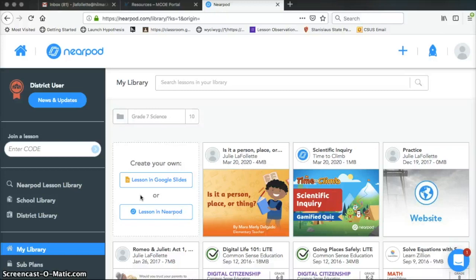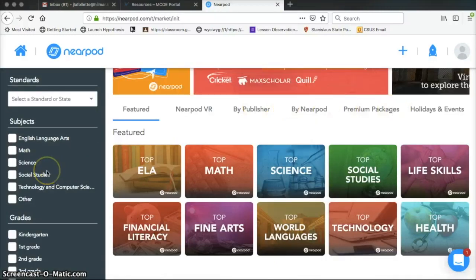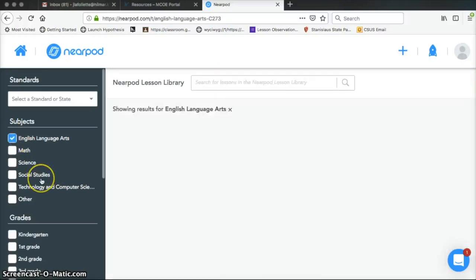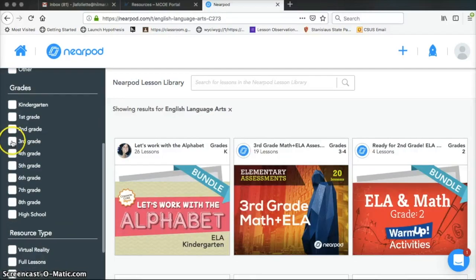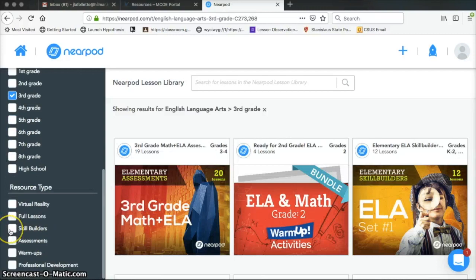Just to show you some of the things that are possible with Nearpod, we're going to go into the Nearpod lesson library and do a search. Instead of going through it this way, we're just going to narrow our results. I'm going to click on English Language Arts, and then click on 3rd grade. And I'm going to go down here into Skill Builder.